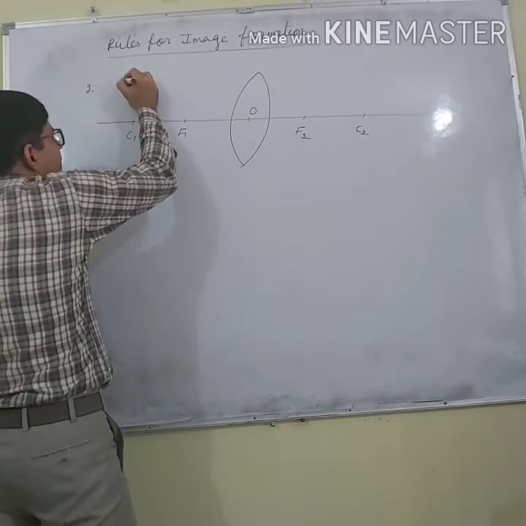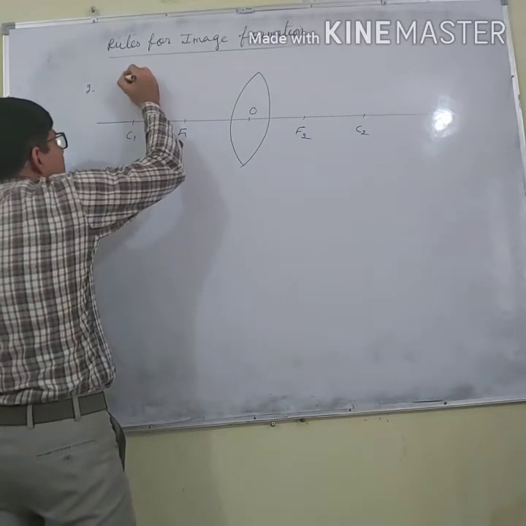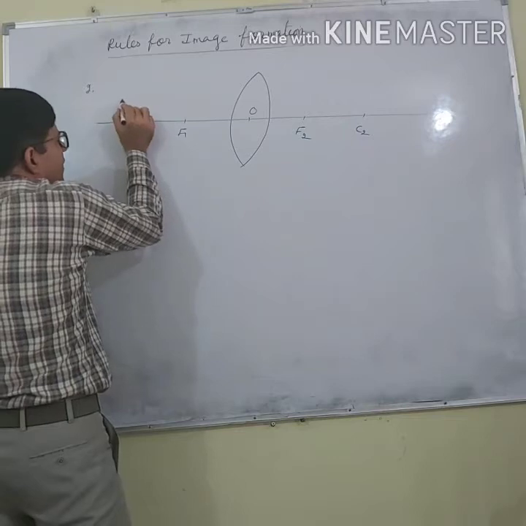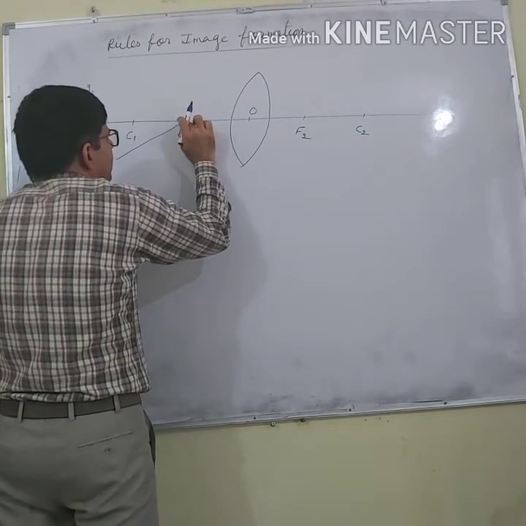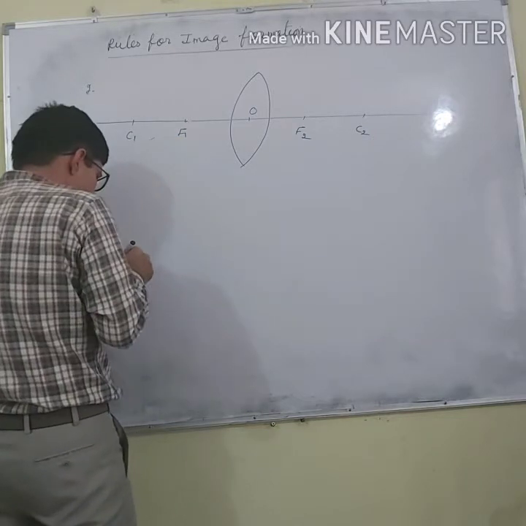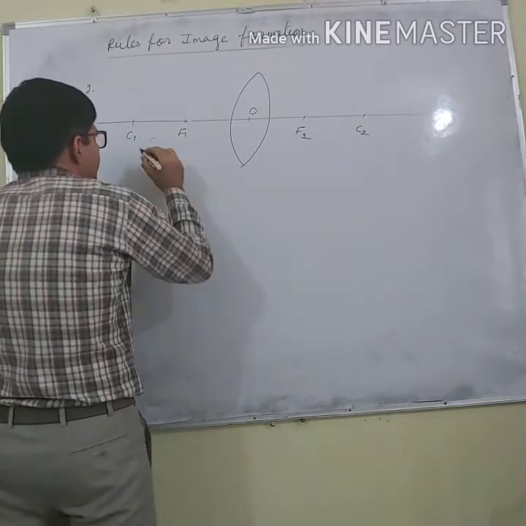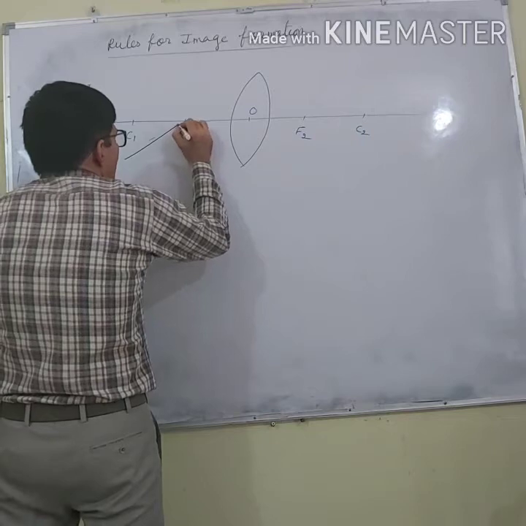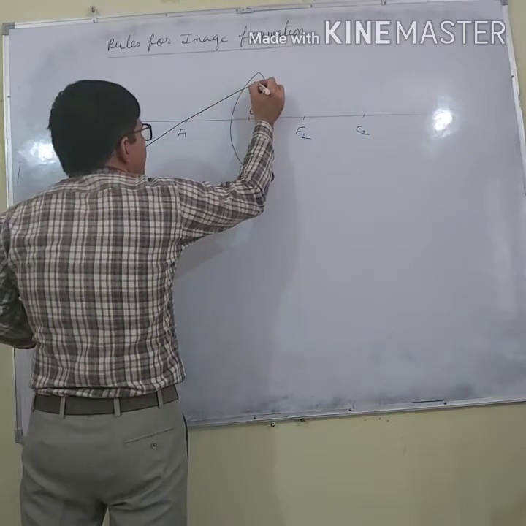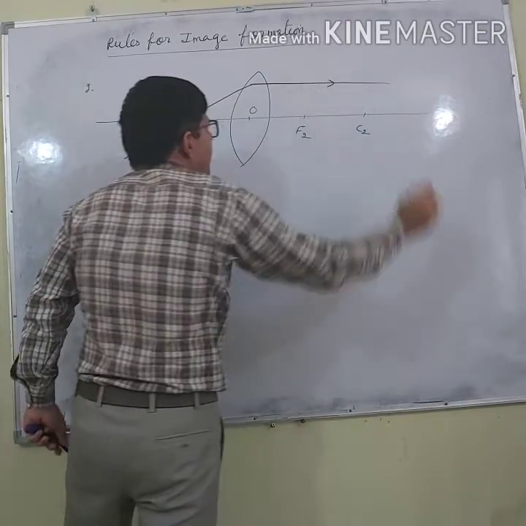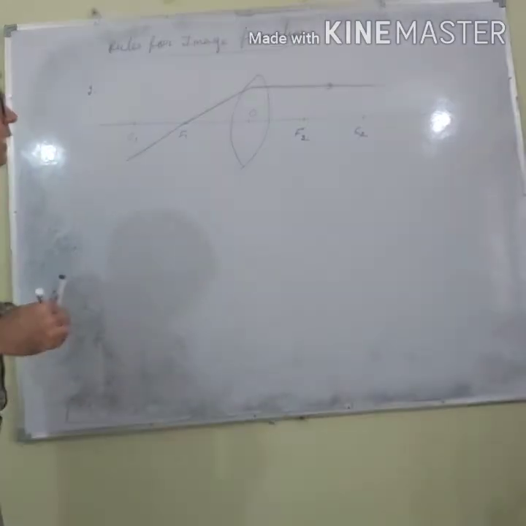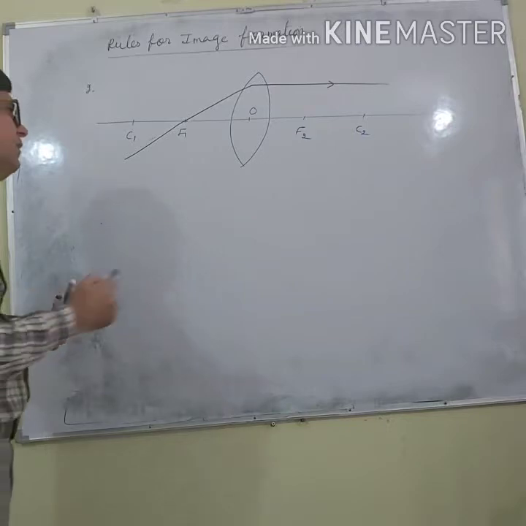Now, whenever a ray of light passes through the focus, let me pass this ray of light through the focus. So what happens? After refraction, this ray of light becomes parallel to the principal axis.